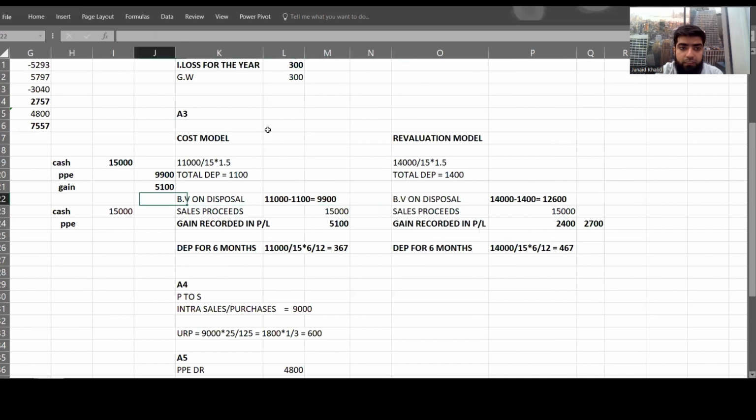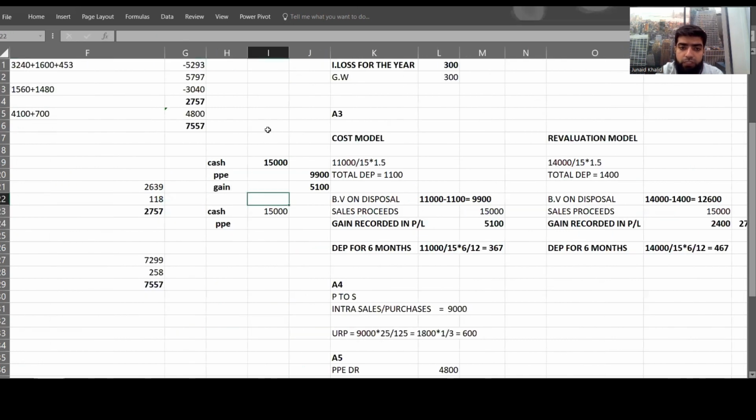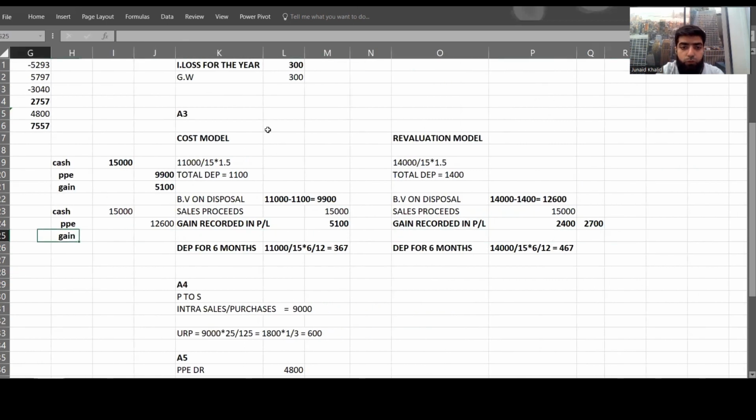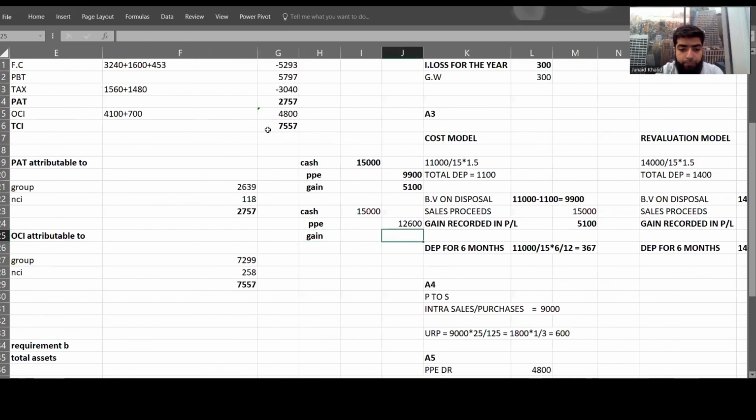Am I right? Yes, it should have been credited with the amount of 12,600. As according to the revalued amount, the book value should have been 12,600. Okay, moving on, and a gain of, I guess, 2,400. Yes, a gain of 2,400 should have been recorded by the subsidiary company. Okay, let me recall that highlighted entry is being recorded by the subsidiary company, but what actually should have been done,